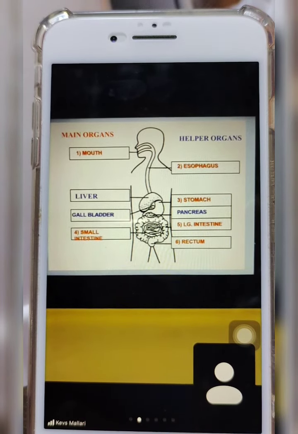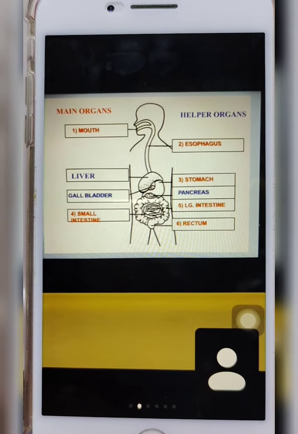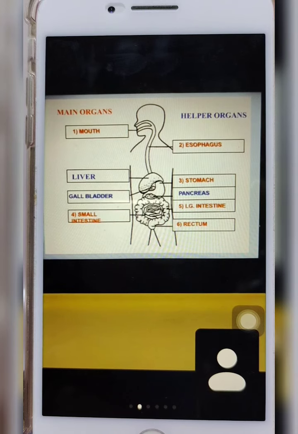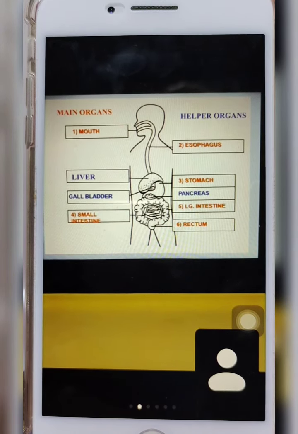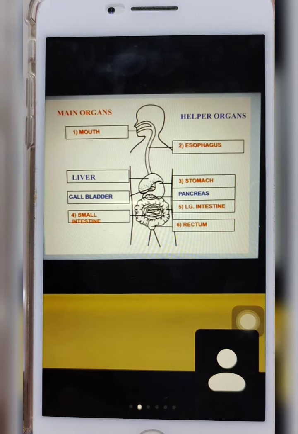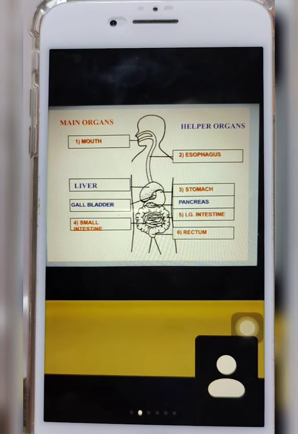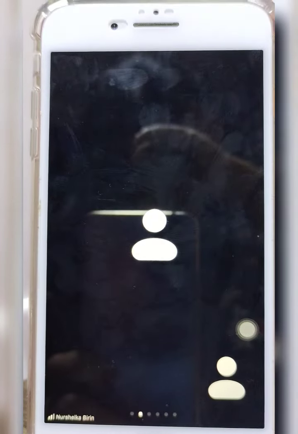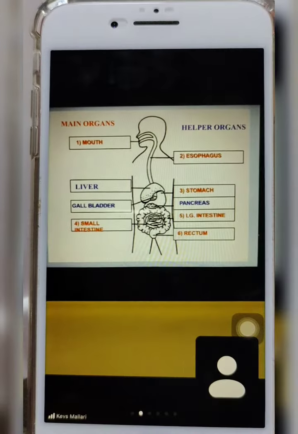And then from the rectum, that is actually the stool that we remove from our body. The stool or the poo that we actually remove from our body, okay? That is the process of your digestion. Now you know, after eating, how the food is being digested, the process that the food undergoes before it is absorbed by our body.